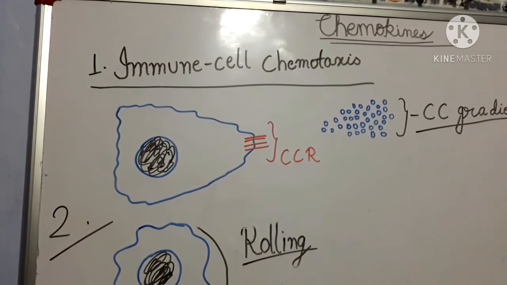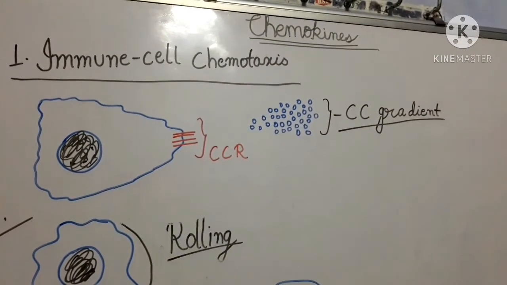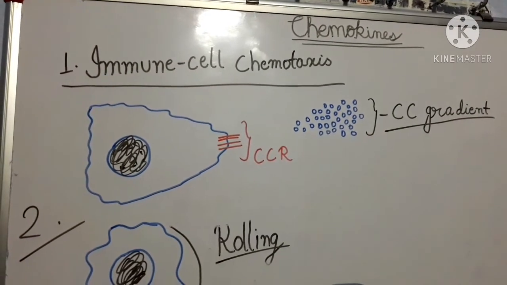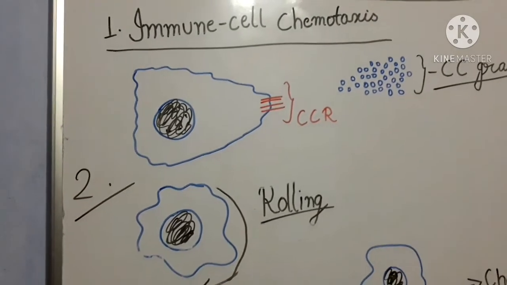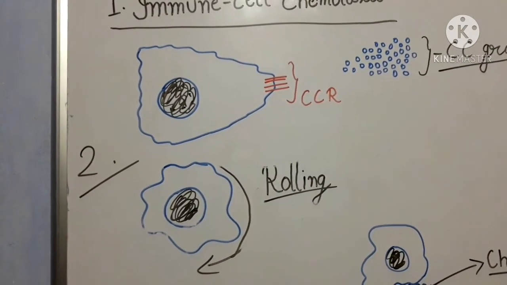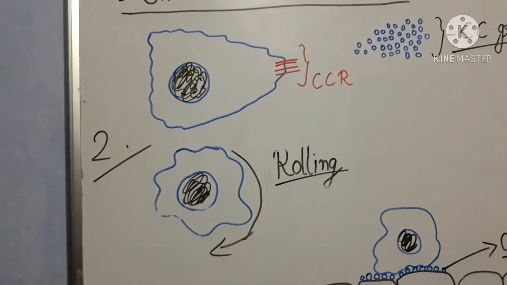These chemokine receptors get attracted by the CC gradient. The CC gradient attracts CCR and activates these cells. After activation, the cell changes its morphology and starts forming a pseudopodia-like structure. Due to this structure, it migrates.